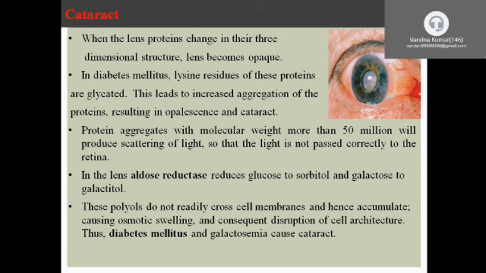Cataract is a change in the protein's three-dimensional structure, so the lens becomes opaque. In diabetes mellitus, lysine residues of the protein are glycated, so this leads to aggregation of the proteins, resulting in opalescence and cataract. Here you can see the opaque form.